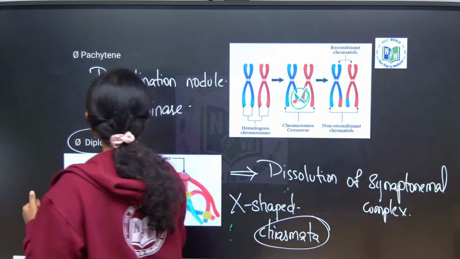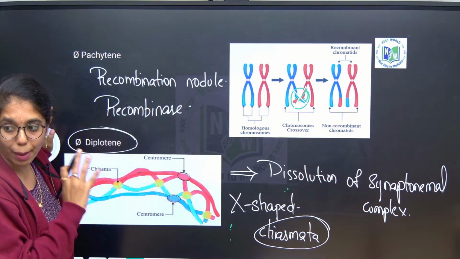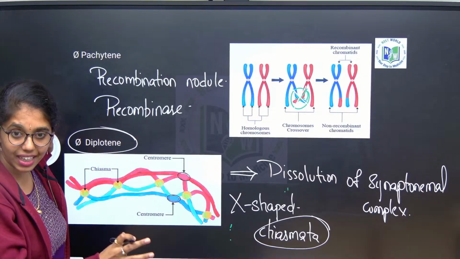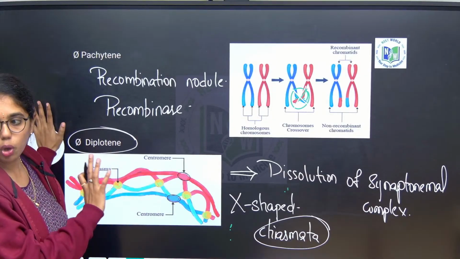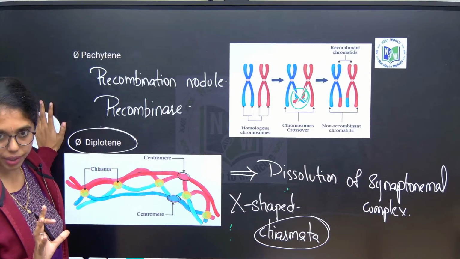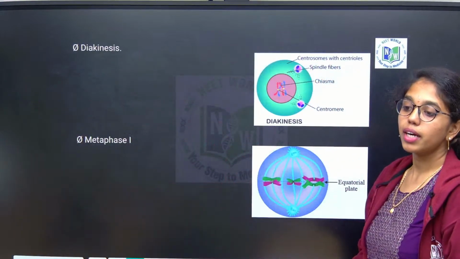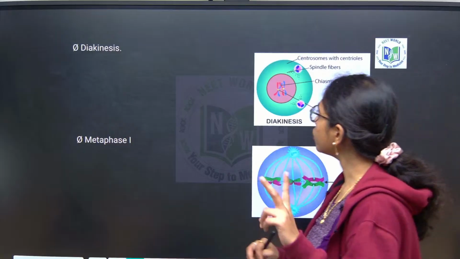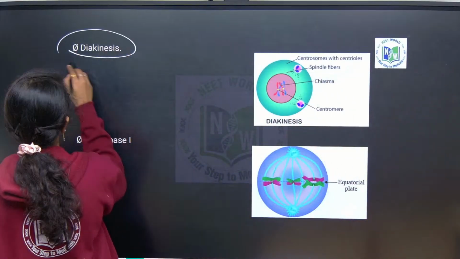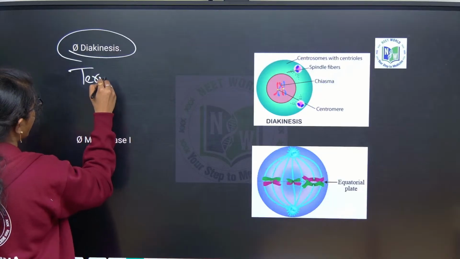But the oocytes of most mammalian cells will stop their cell division at which stage? Diplotene stage. You have to remember that point. And next, diakinesis. In diakinesis, you have to remember events like terminalization of chiasmata.